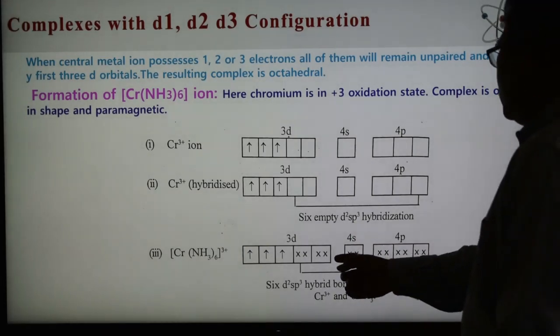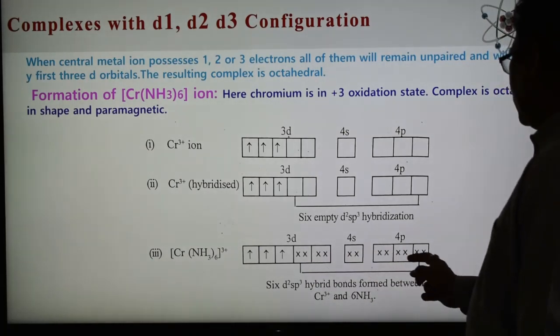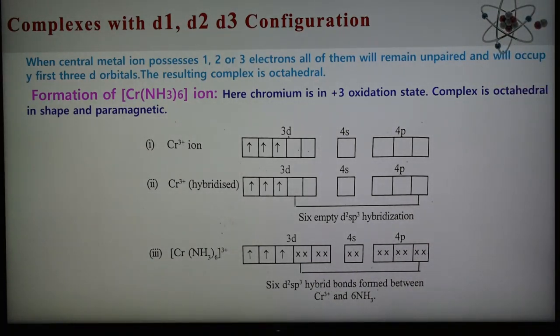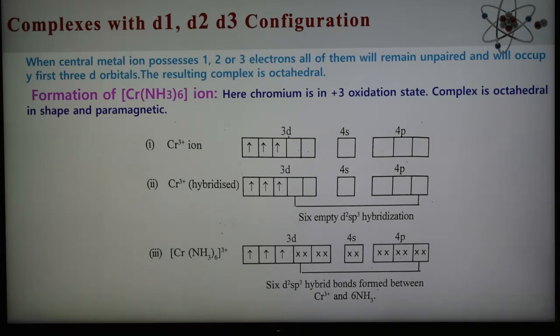This complex has d2sp3 hybridization, using 2d, 1s and 3p, and hybrid bonds are formed between chromium and the 6 ammonia. The geometry of this complex is octahedral, and because of the presence of 3 unpaired electrons, it is paramagnetic in nature. So the magnetic property, hybridization and geometry can be shown for the formation of this chromium 3+ complex. d1 and d2 are of similar type, and for d3 we have taken the example of how this type of configuration forms a complex.